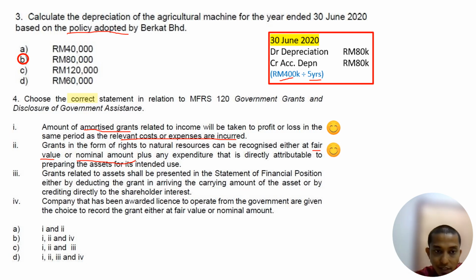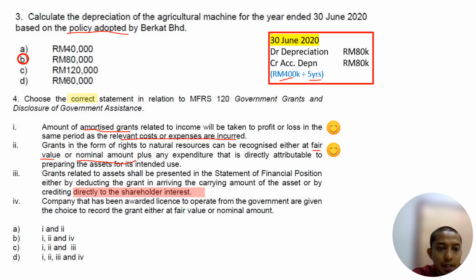If you receive an asset itself, regardless whether it is a natural resource or other asset, you are going to record it either by fair value or nominal value. Okay. Grant related to assets shall be presented in the statement of financial position either by deducting the grant in arriving at the carrying amount of the asset or by crediting directly to shareholders' interest. Directly to shareholders' interest, this one is the one that we did not cover. We covered income only, right?